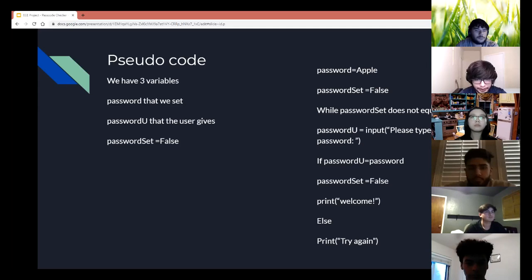We started with the idea of a simple password checker. So our beginning code was setting up a simple comparator that only used 3 variables. First was a variable, which is the password we set. Next variable was a password the user will input. And the final variable was used to loop the system.